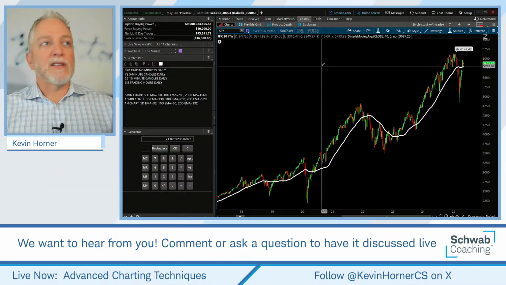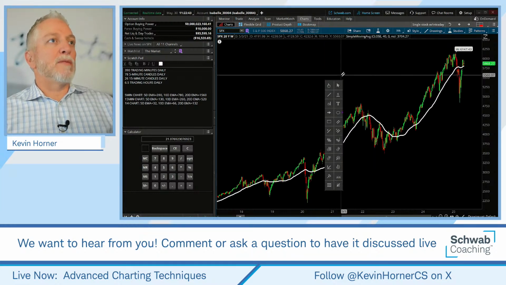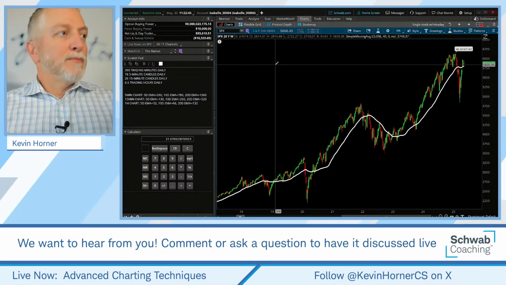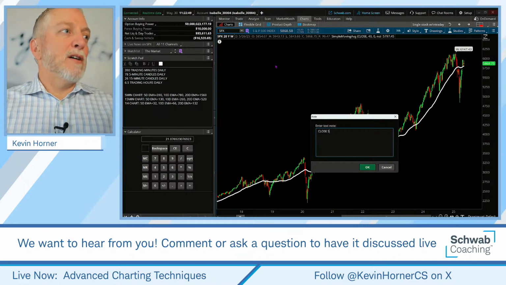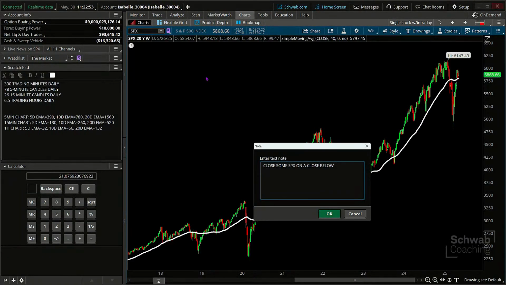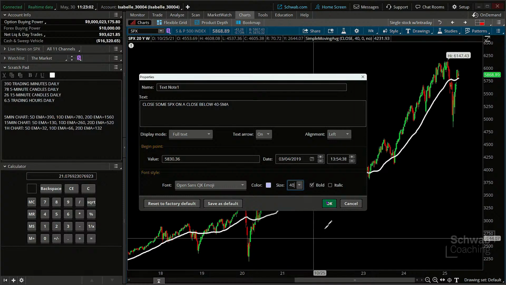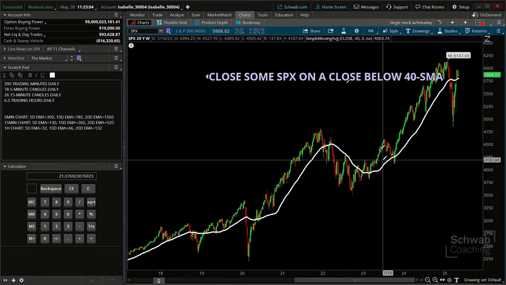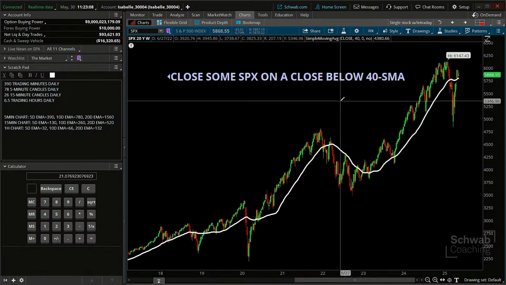Not everybody wants to see it on the chart, but you can always incorporate that right here, with a note to close some SPX on a close below. And I'm just going to point out the 40 SMA. And then I've got that note in here. I might also make it a little bit larger just so it stands out for me. I'm just needing some reminders from time to time. These things can be really, really helpful, everybody.